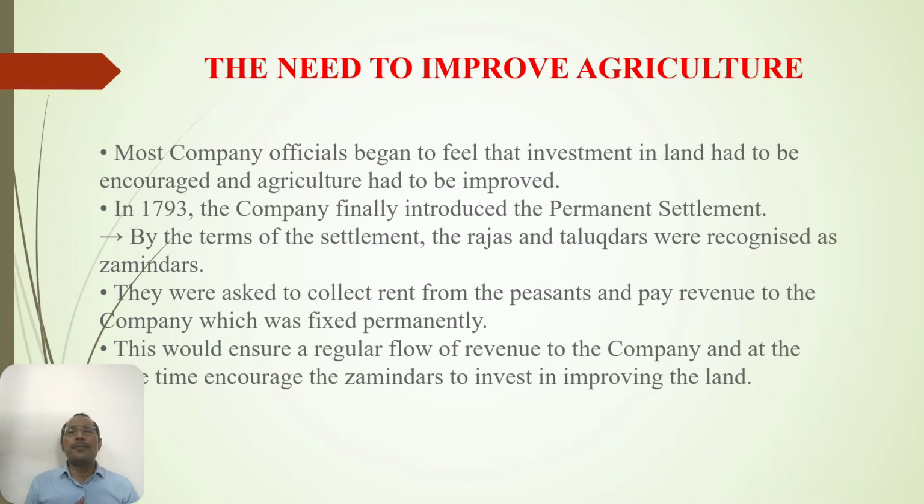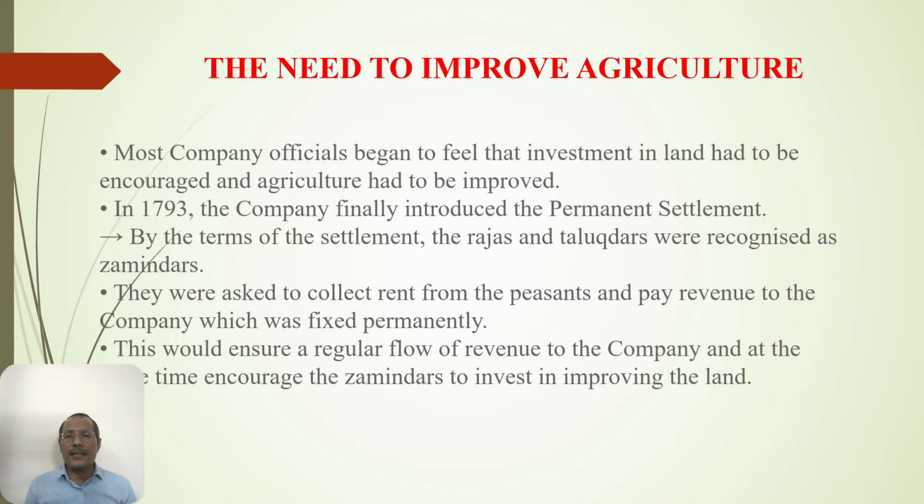The need to improve agriculture. When we talk about what happened in 1770, after that the British officials tried their best to increase the agricultural productivity as much as possible. Most company officials began to feel that investment in land had to be encouraged and agriculture had to be improved.